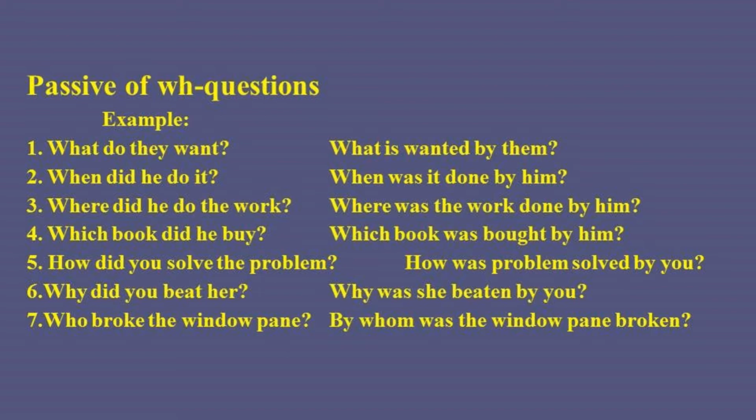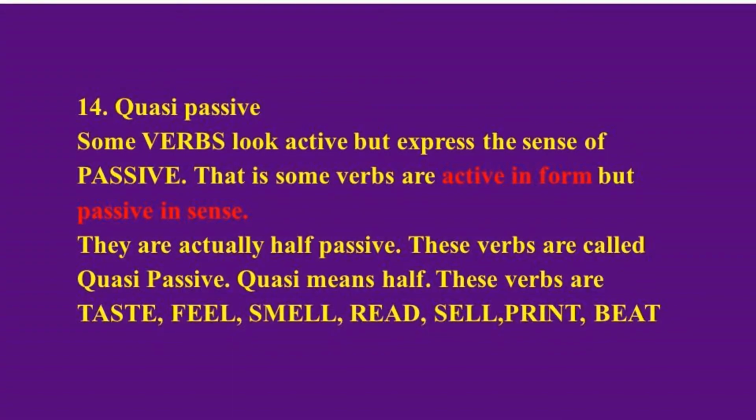Number 5. How did you solve the problem? How was the problem solved by you? Number 6. Why did you beat her? Why was she beaten by you? Number 7. Who broke the window pane? By whom was the window pane broken? Right? If the question begins with who, your answer in passive will be by whom, right?